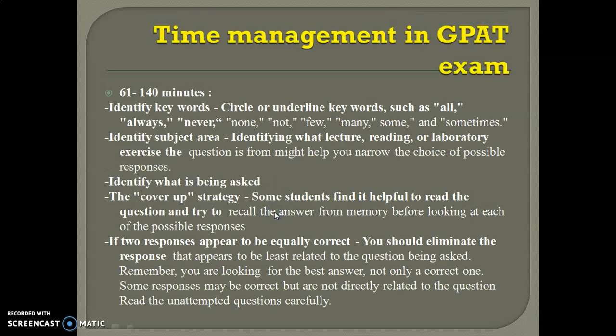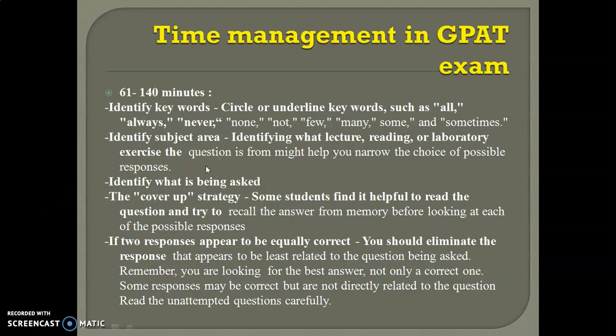Next, 61 to 140 minutes, what you have to do? First, the main thing is, in the GPAT examination, you have to read the questions very accurately. You have to underline the keywords, or take note of keywords like all, always, never, none, not, few, many, some or sometimes. You have to read these underlined words very carefully while ticking the answer.